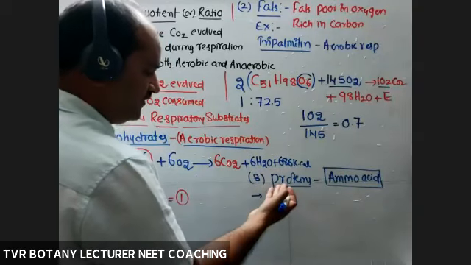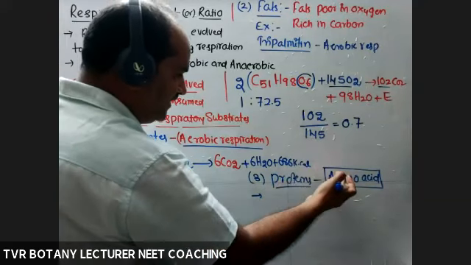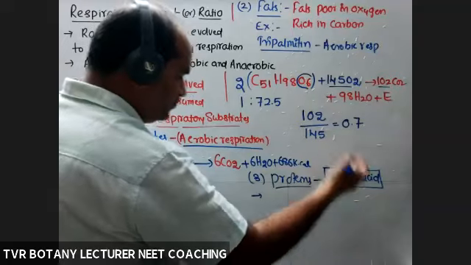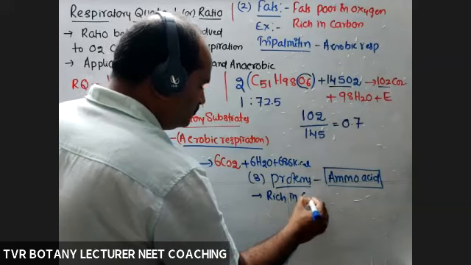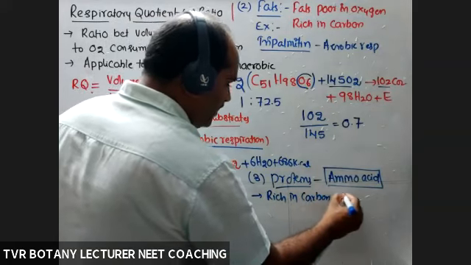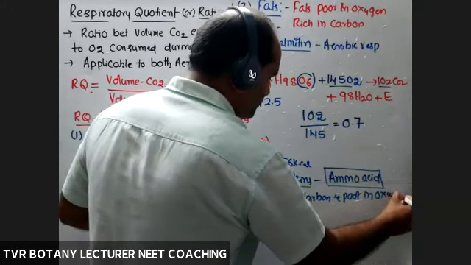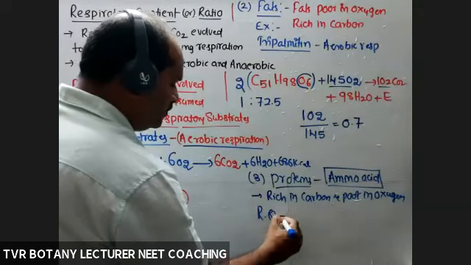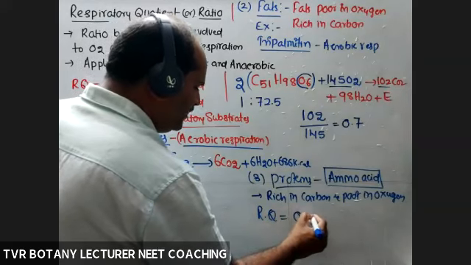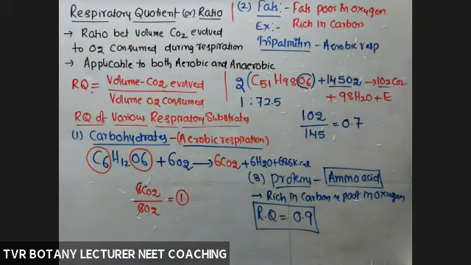Go back to amphibolic pathway. Protein is not suitable for oxidation. They enter in the form of deaminated amino acid only. So rich in carbon, and poor in oxygen. Okay, so their RQ value also, your equation is not required. RQ value is according to your textbook 0.9 is the RQ value. Okay, so that's about according to NCERT textbook.